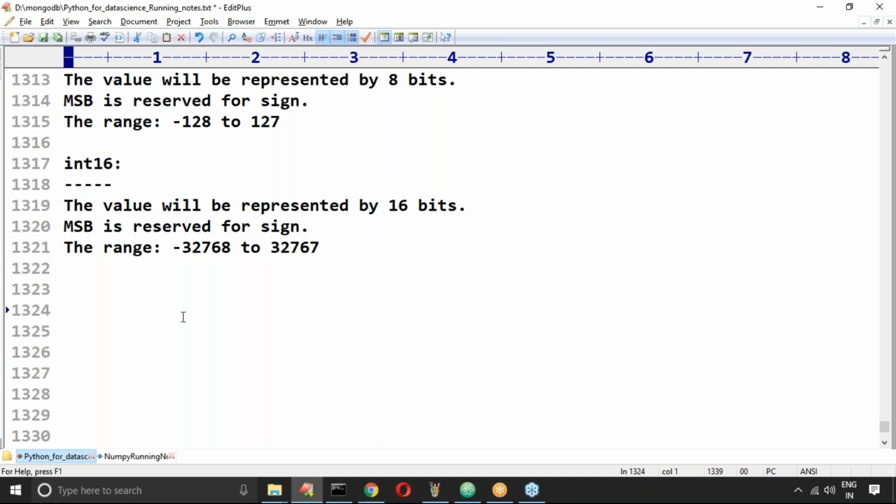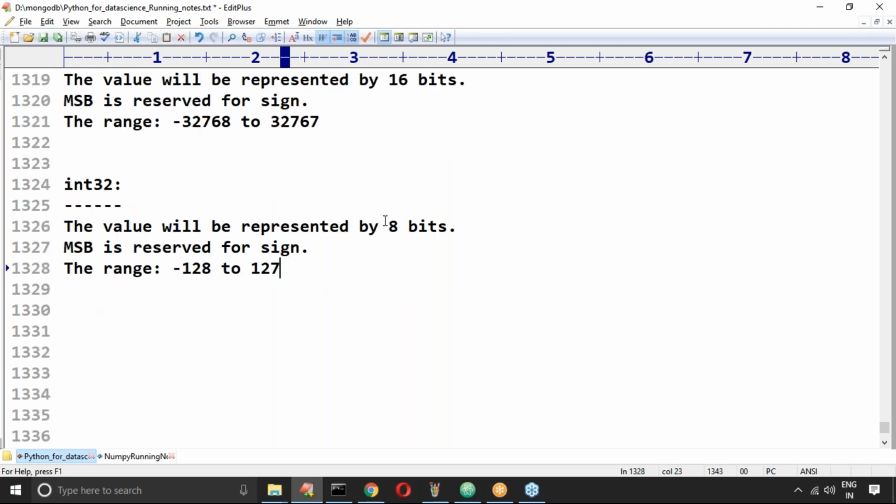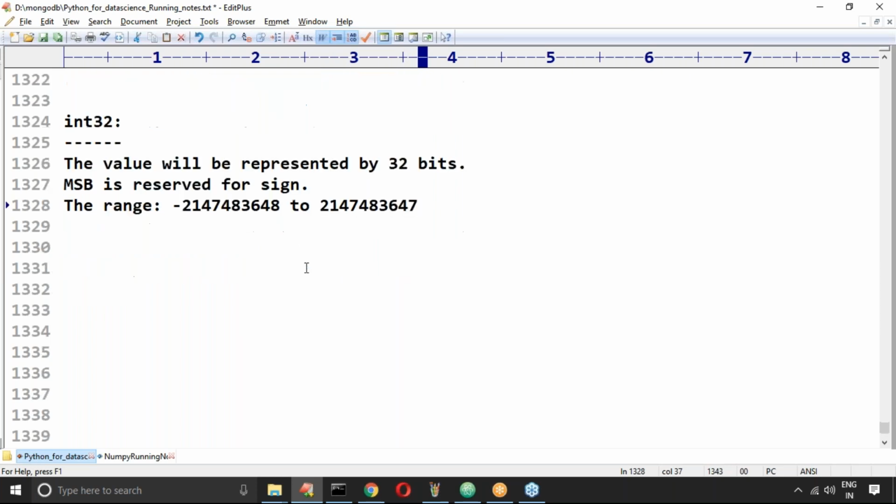Yes, friends, that is int 16. Now if I take int 32, this is the default. The value will be represented by using 32 bits. 1 bit is already gone, so by using 31 bits, what is the minimum value and what is the maximum value? Minus 2,147,483,648 to 2,147,483,647. This is the range you people should be aware of.